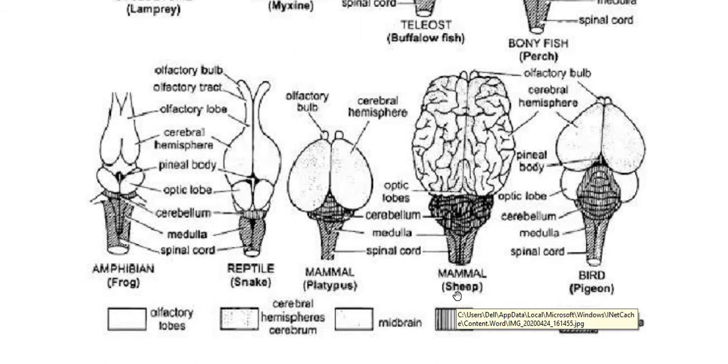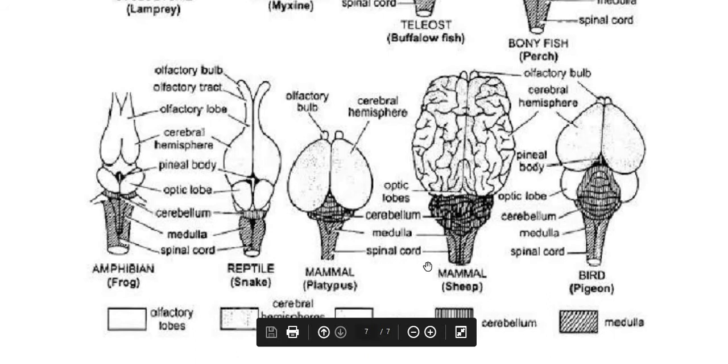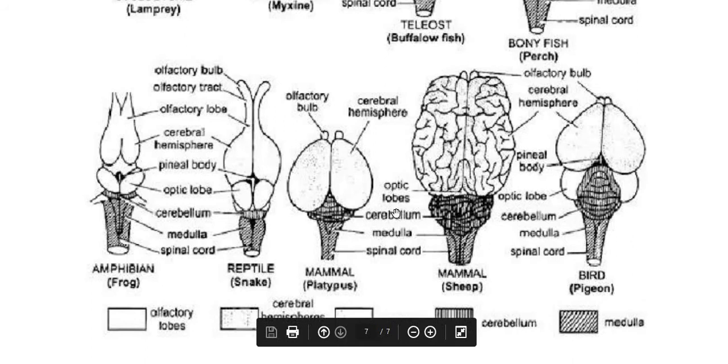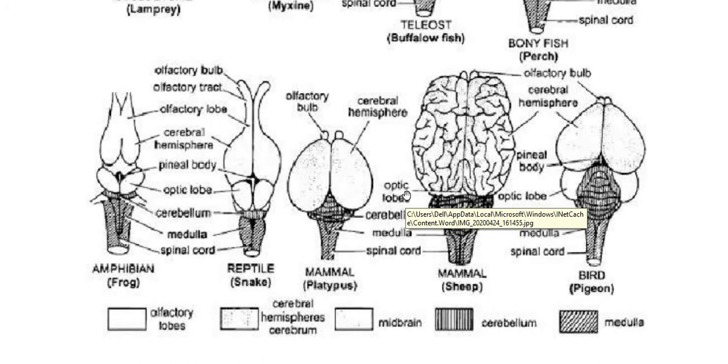It is because we want to see the differences within the same class. Both belong to the same class, but the subclasses are different. Here the platypus belongs to Prototheria, that is egg-laying mammals, whereas the sheep belongs to Eutheria, that is placental mammals. But you can see many differences in the brain structure, or the plan of the brain.